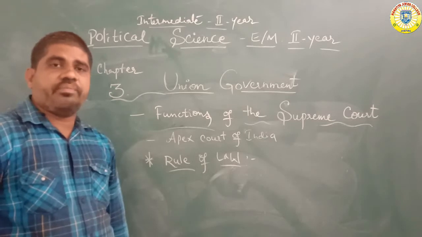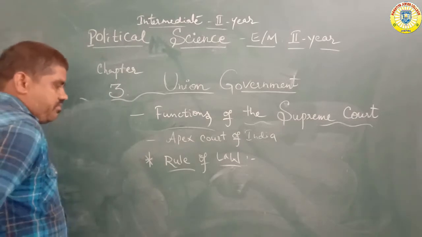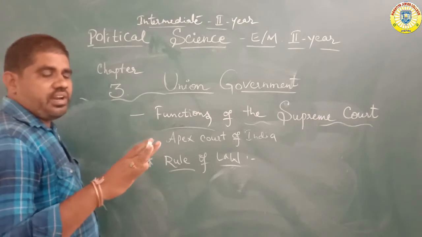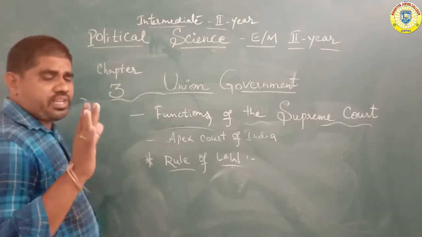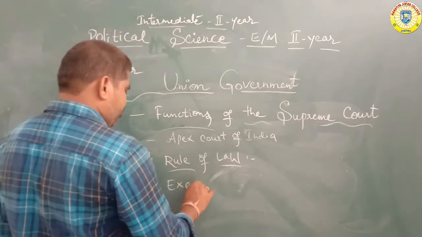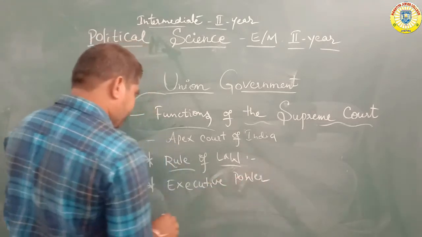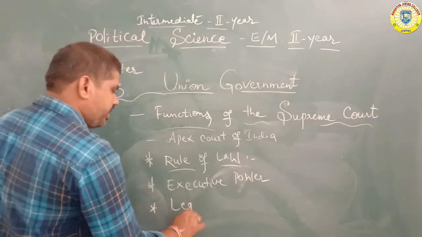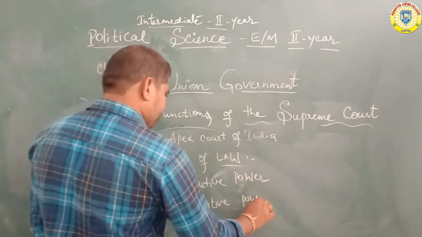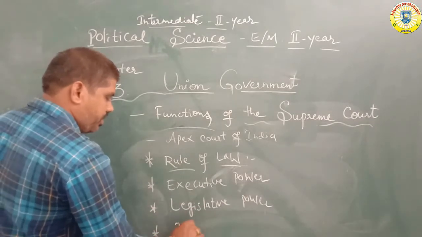Its functions are divided into three types, the main important functions. Number one, rule of law. The rule of law applies equally to every person and every citizen, under the control of the nation and the power. Executive powers. Next, legislative powers. Next, judicial powers.